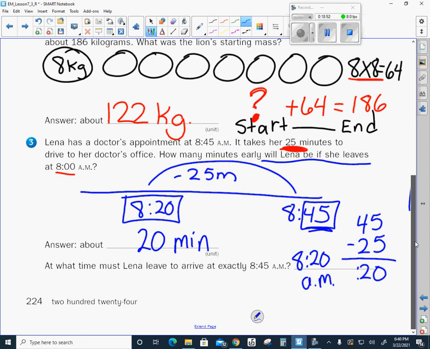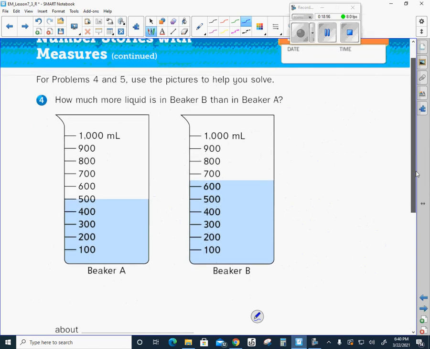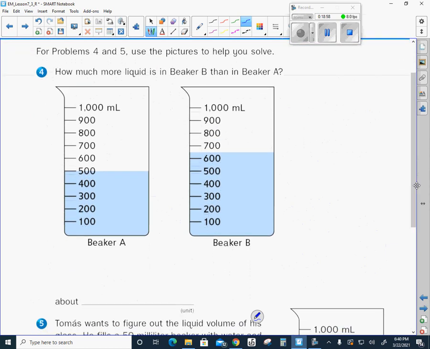Okay? All right, let's look at the next problem on the next page, number 4. It says for problems 4 and 5, use pictures to help you solve. How much more liquid is in beaker B than in beaker A? So we need to look at these beakers. Now look at the scale of what they're counting by. You can see 100, 200, 300, 400. It's counting by hundreds. And so in beaker A, I've got 500 milliliters.